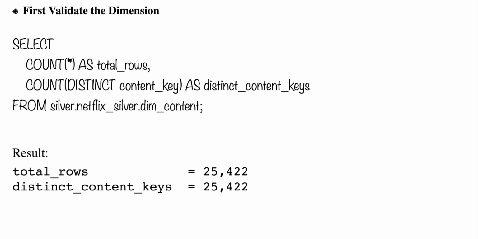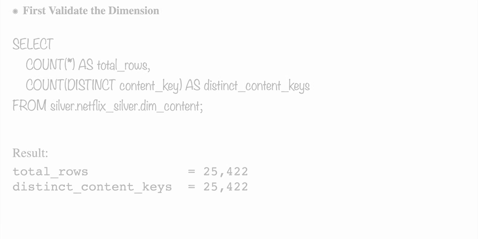Dim content is combination of our staging layer. 25,422. Number of rows matched with the number of content keys, because content key is the unique key for us, right? So there is no duplicate here. Whatever we are expecting, one key, one row, perfectly aligned, no issues.